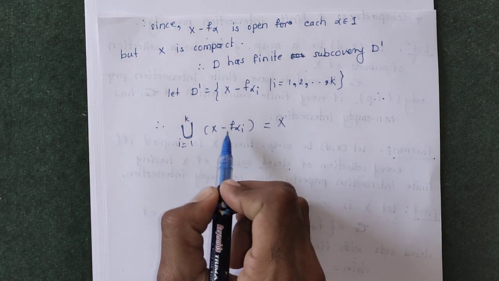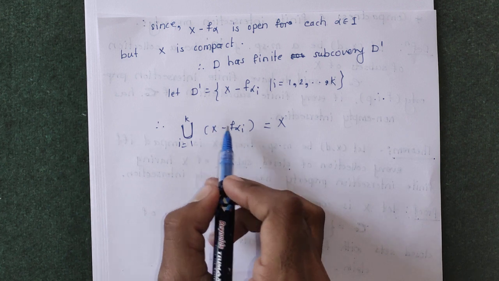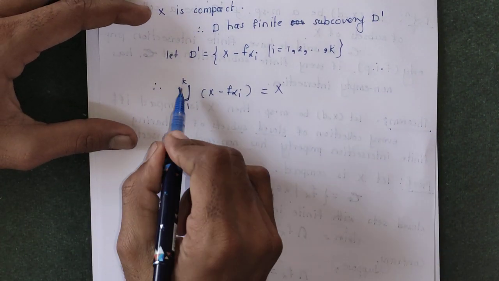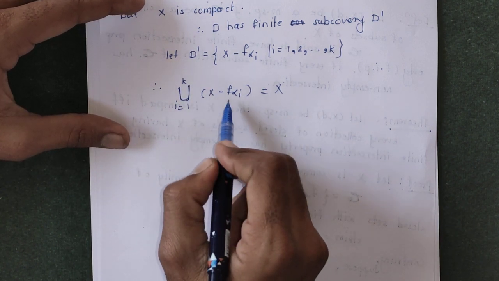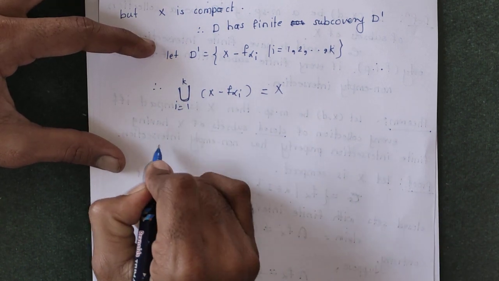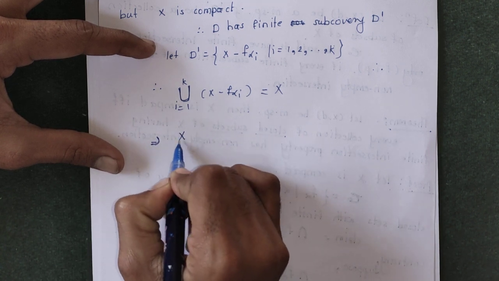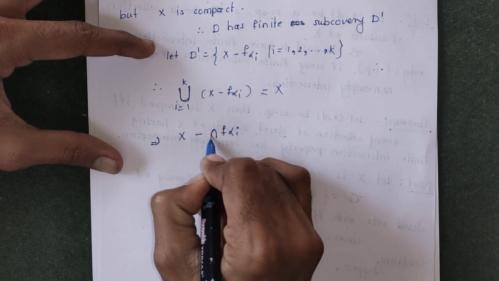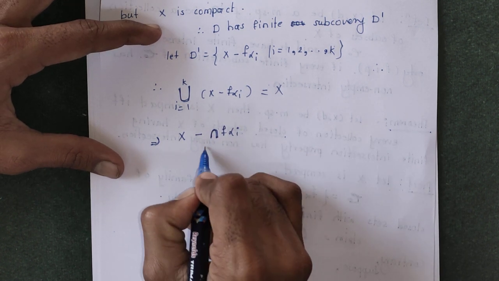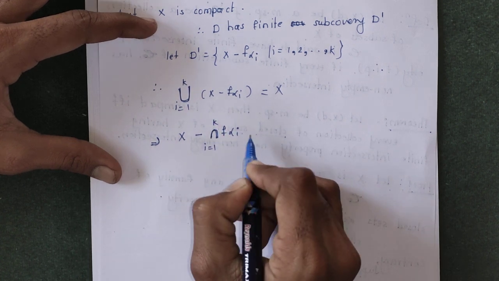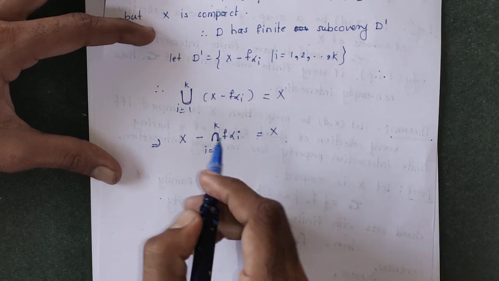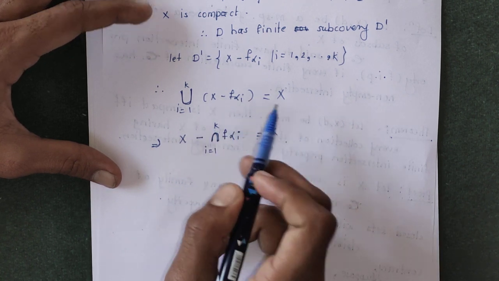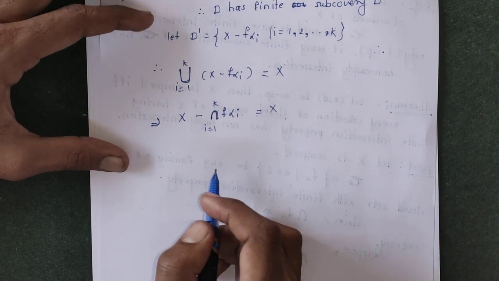Now, rearranging using the properties of intersection and union, the union of X minus F alpha i is equal to X minus the intersection of F alpha i, i running from 1 to k, which is equal to X.